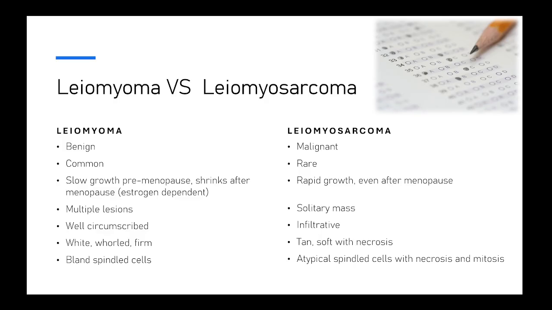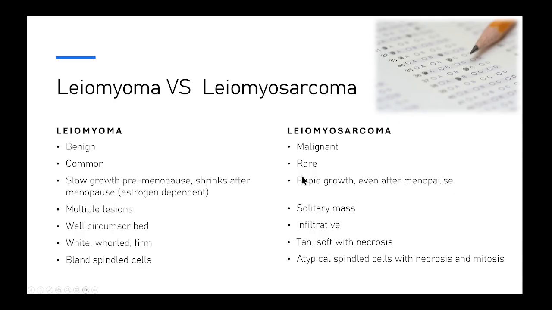So you need to know the clinical differences between a leiomyoma and a leiomyosarcoma to assess the risk that this patient may be the rare one that has a sarcoma, and identify her early and go ahead with the hysterectomy. Leiomyomas, and this is very important, are benign and common, while sarcomas are malignant and rare. Leiomyoma will tend to grow slowly, usually in the premenopausal state. And once the patient reaches menopause, they can shrink because they are very estrogen dependent.